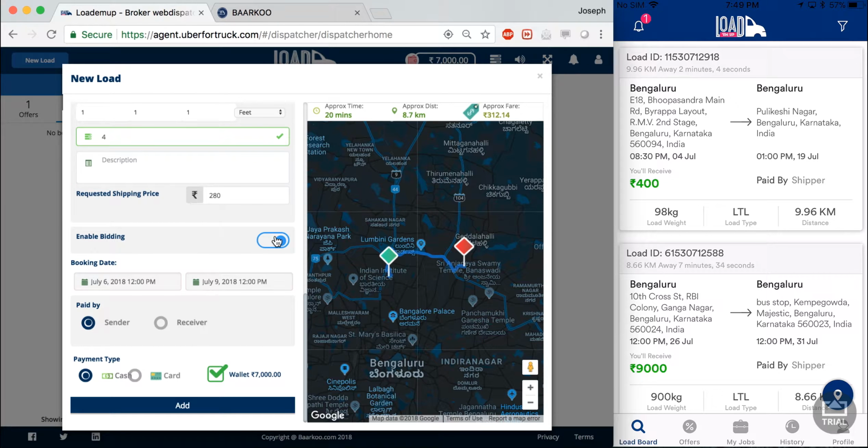So I'm going to enable bidding in this particular case so that I can show you how the offer flow and the counter offer works. And I add this particular load.